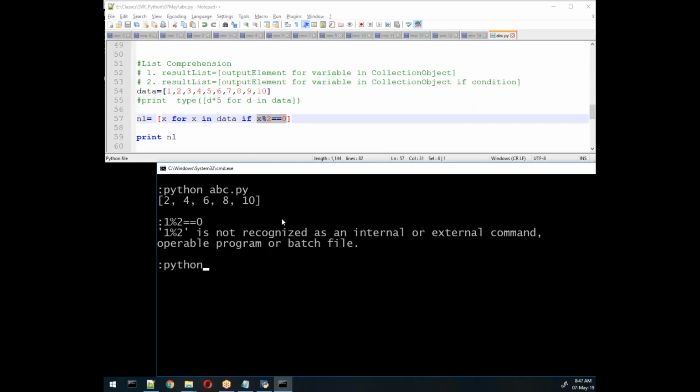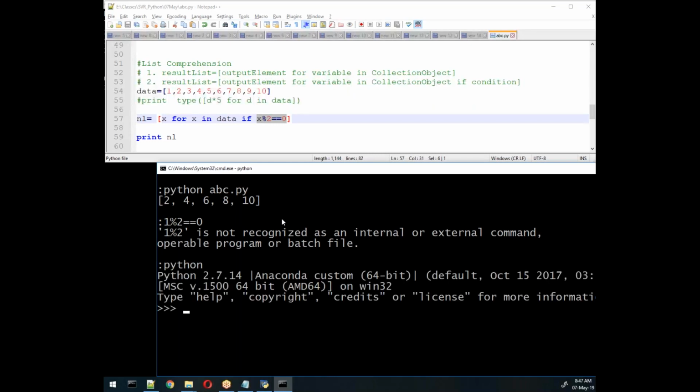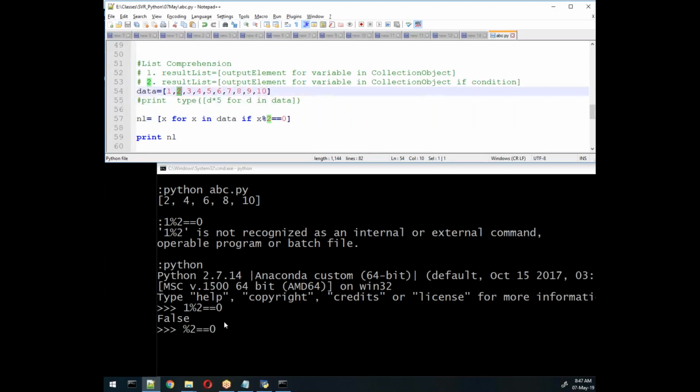In Python, 1 mod 2 equal to 0 gives false. Whereas if x is 2, then 2 mod 2 equal to 0 is true. Now if the value is 3, 3 mod 2 equal to 0, what would be the output? False.